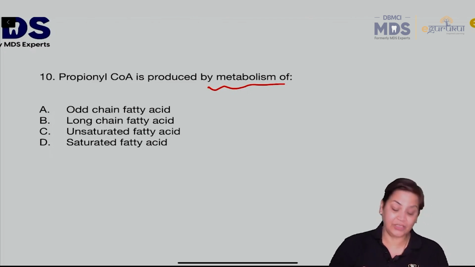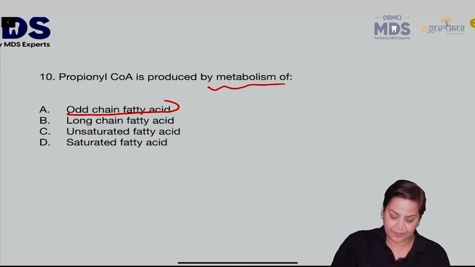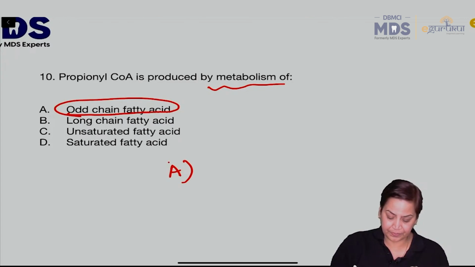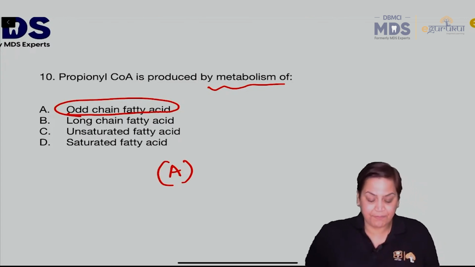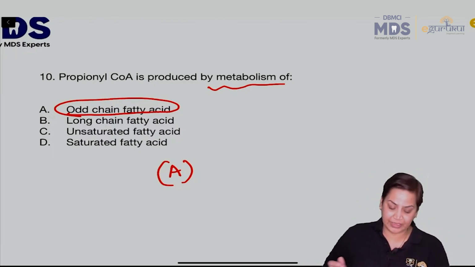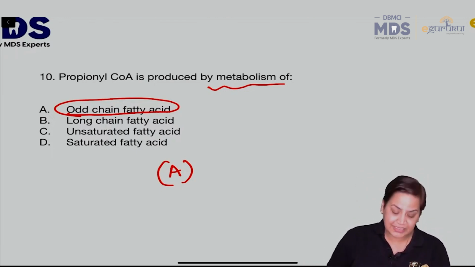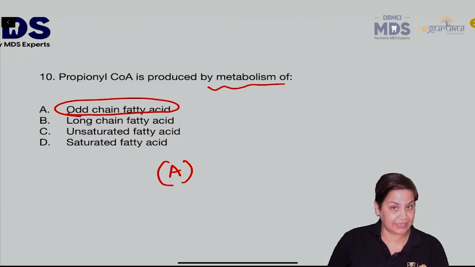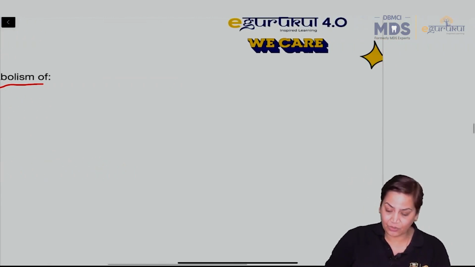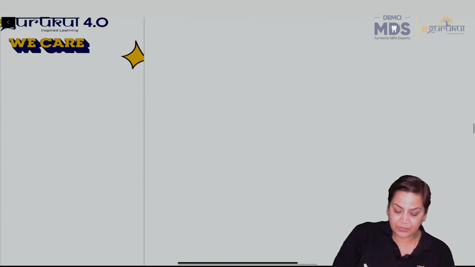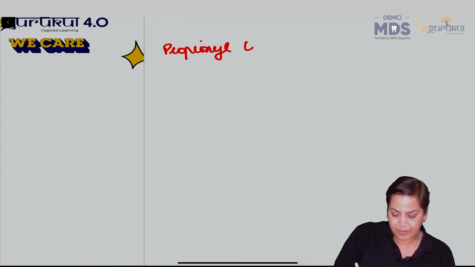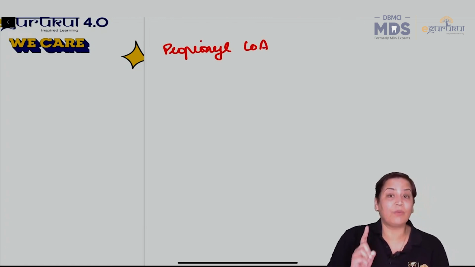Yes, very good. And you know what is the metabolism of propionyl coenzyme A? No doubt it is produced. Answer will be A. Yes, answer will be A. What is the main use of this propionyl coenzyme A? Because always remember odd chain fatty acids will give this, and you know what is the metabolism? This propionyl coenzyme A undergoes carboxylation.